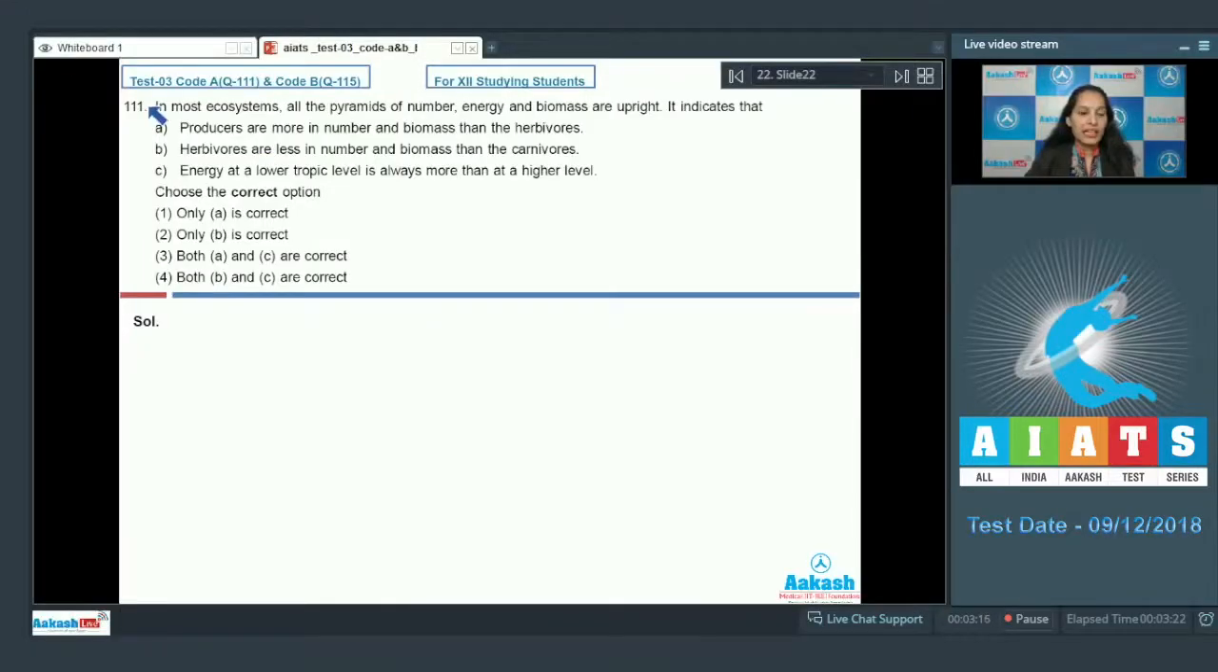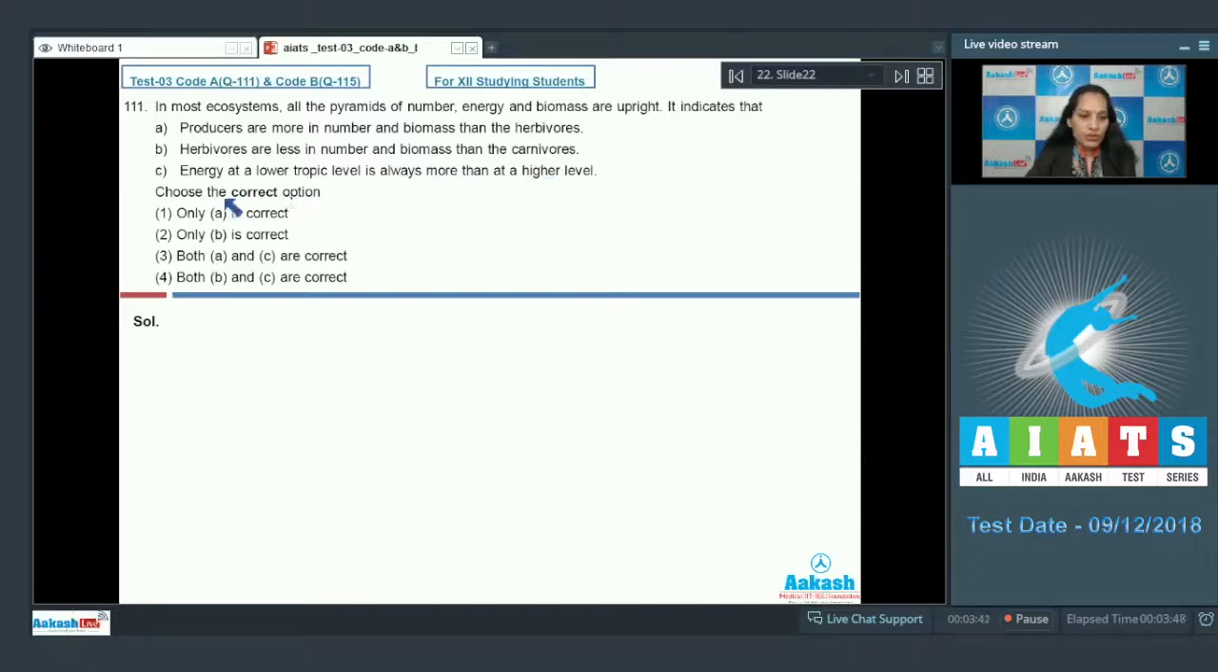Question number 111. In most ecosystems, all the pyramids of number, energy and biomass are upright. It indicates that Statement A. Producers are more in number and biomass than the herbivores. Statement B. Herbivores are less in number and biomass than the carnivores. Statement C. Energy at a lower trophic level is always more than at a higher level.